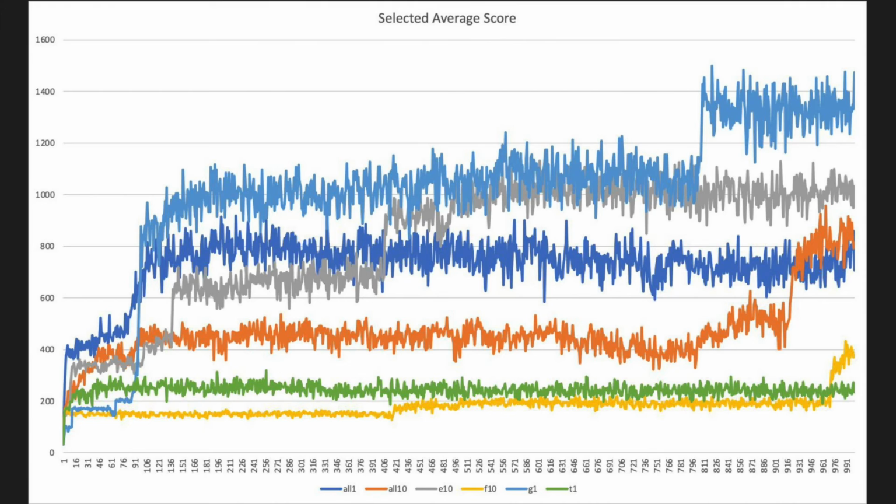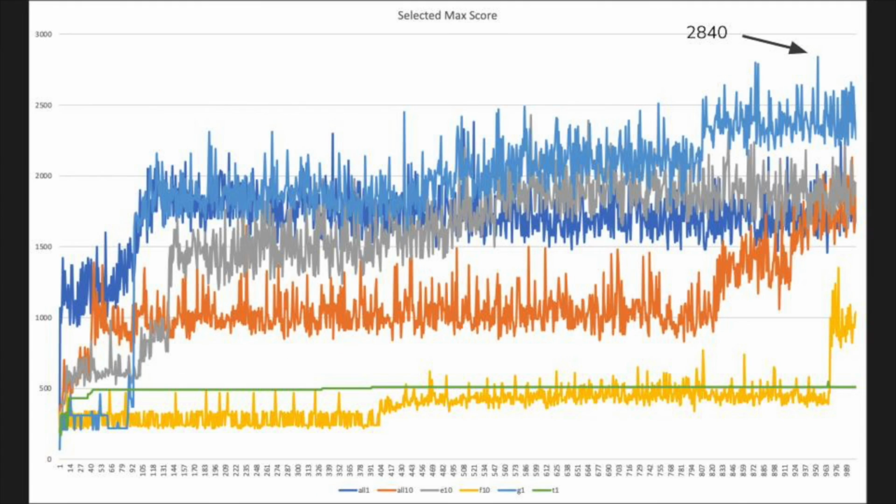We performed experiments by comparing how Markov brains with different gates and numbers of brain updates perform. Evolving over 10,000 generations, the most successful brain is the brain using genetic programming gates with one brain update. It reaches an average score of around 1200 to 1400, and the highest score is 2840.